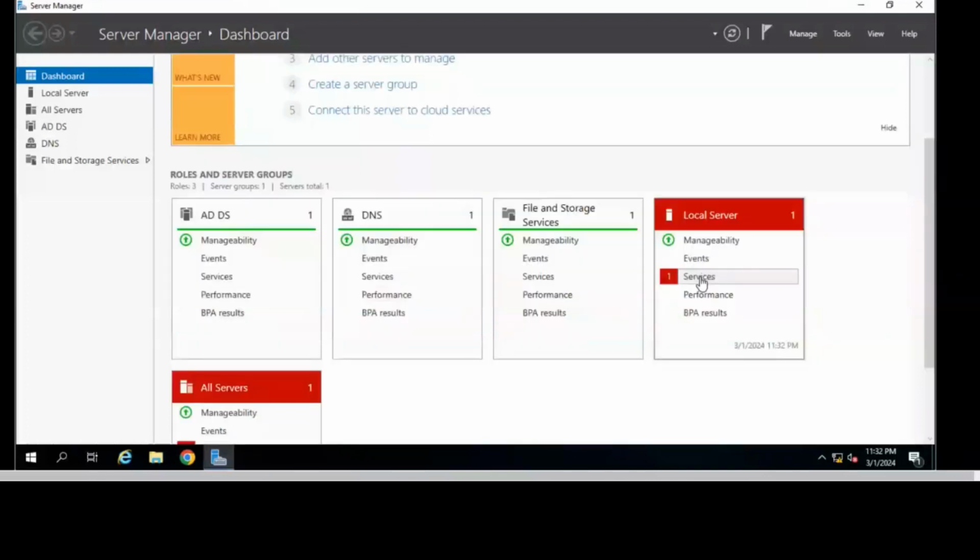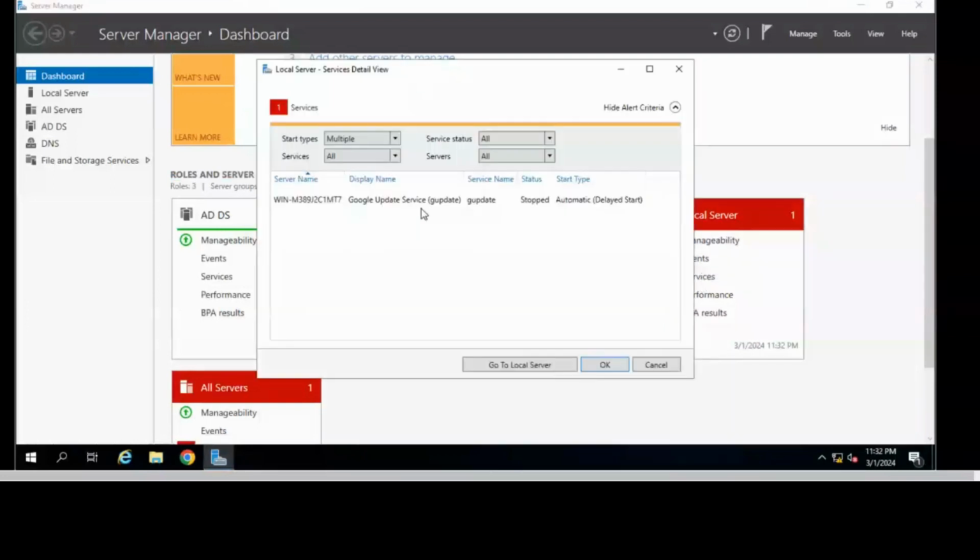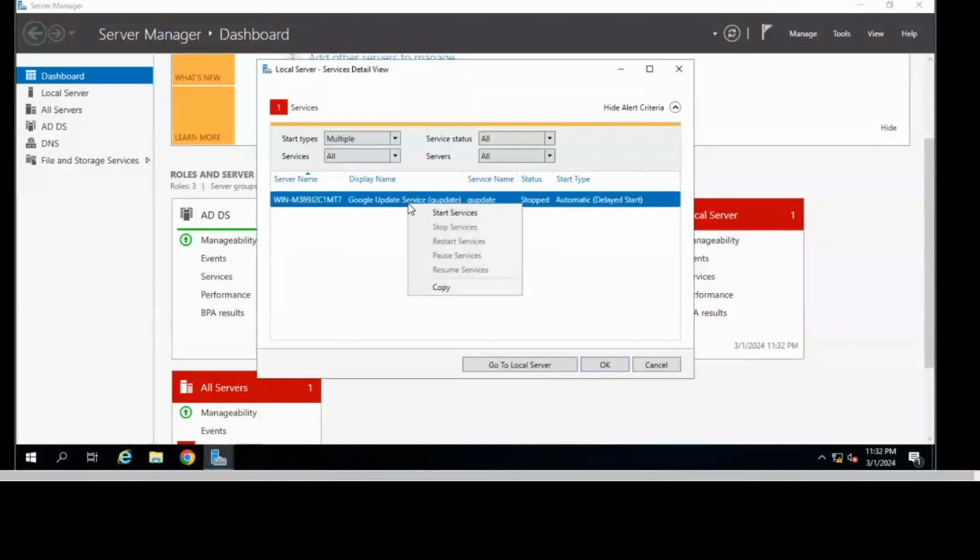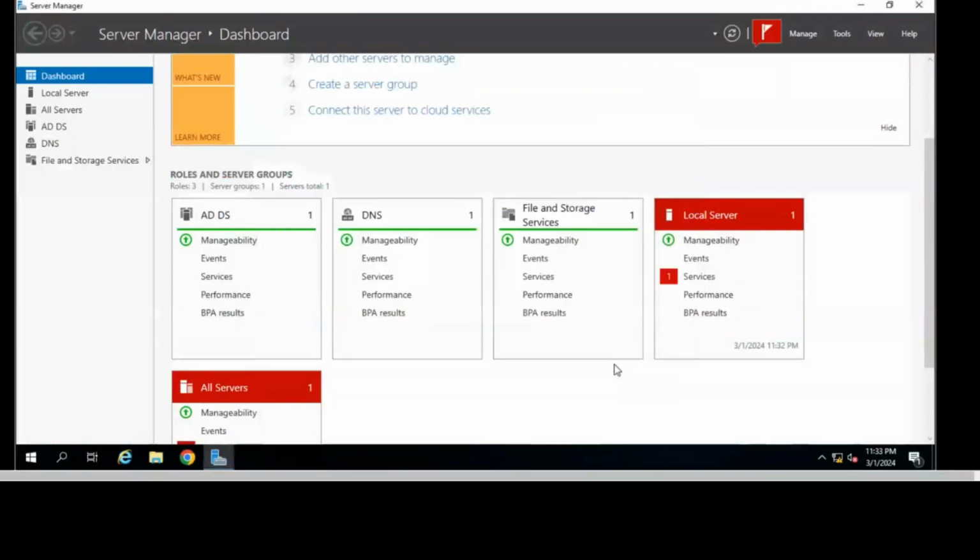Service means one service is not started. Click on that and let's see. This Google Update service is not available. Every time you have to check here if any service is stopped, then you have to start it. But this is the Google Update service, which will only start when you restart your system. I will try to start it, but maybe it will not start. Make sure if you see any other service here, you start that. It is not started because we have to restart the system. No issue, I will not start this service, but all the other services are started.